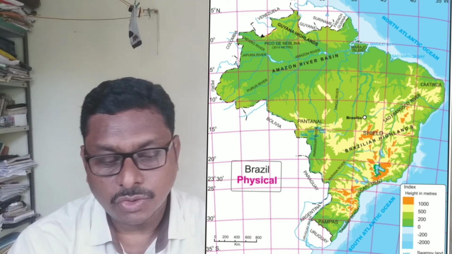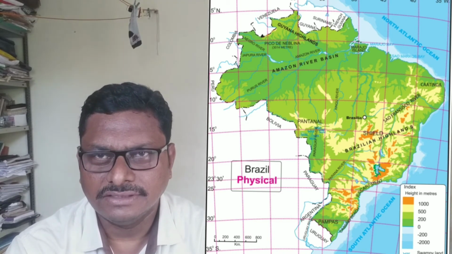Now, the coastline of Brazil is divided into two divisions, and they have different characteristics as well. The northern coastline has different characteristics, and the southern coastline has different characteristics as well. So let us see the northern coastline first. The northern coastline, that means the North Atlantic coastline of Brazil, and the most important characteristic of this coastline is that we may find mouths of rivers.